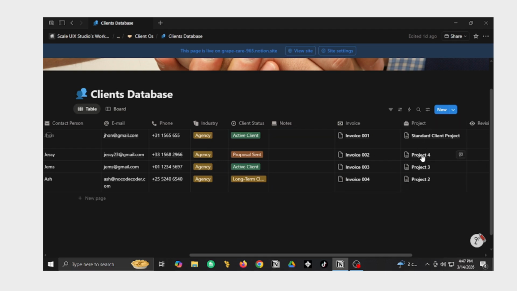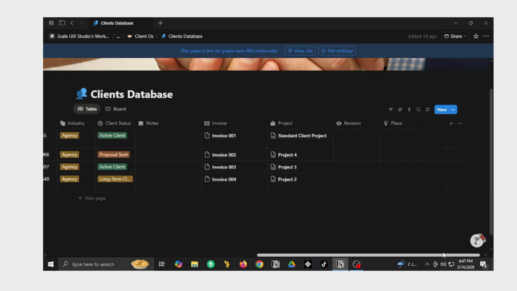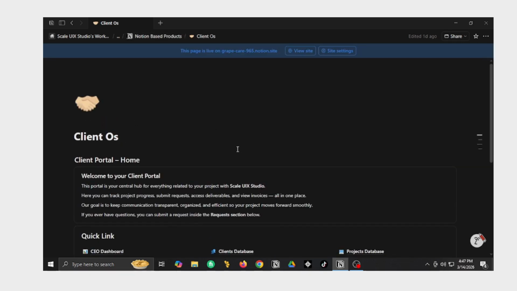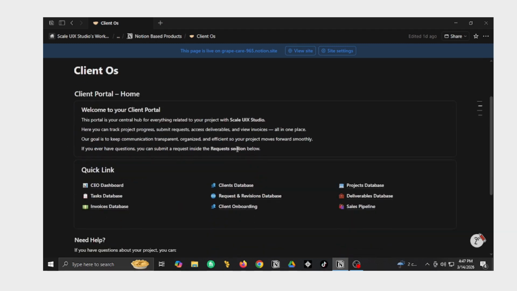This is the project, the related project they have right now. The revision, if they ask for any revisions, I can get it from here. Place their location, like which country or which city their business is in right now.